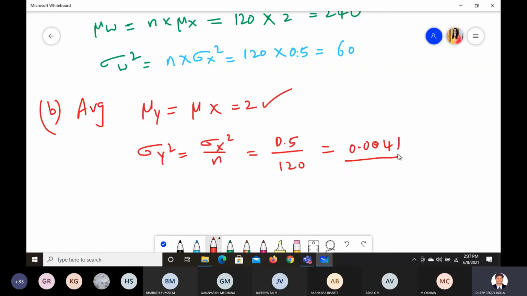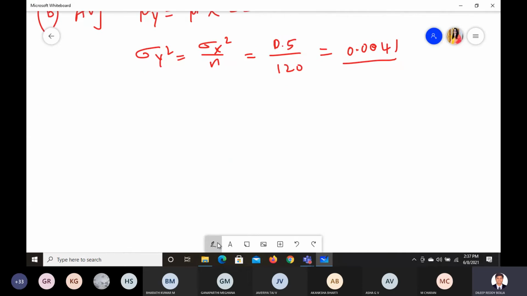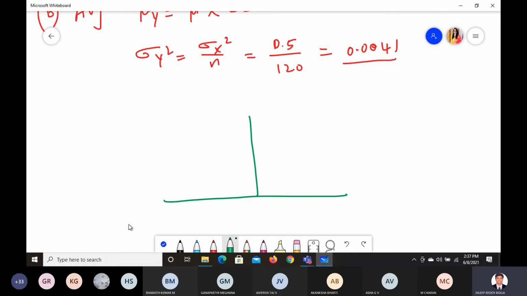What is this variance actually? If you take a value and draw a graph, you are going to get approximately a bell-shaped graph, like a Gaussian distribution. This is the value of that mu. If you take some other value here, this is your sigma, 1 sigma.